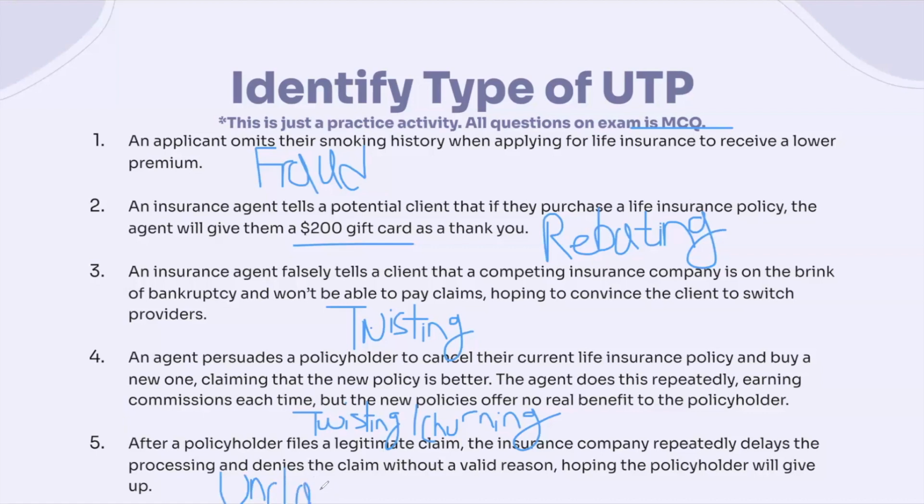This one is pretty straightforward. All right, so these are our unfair trade practices.